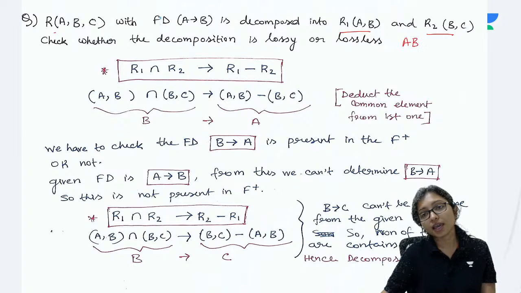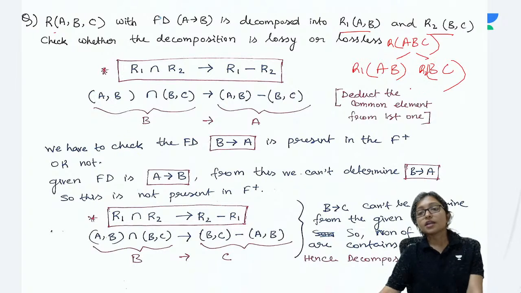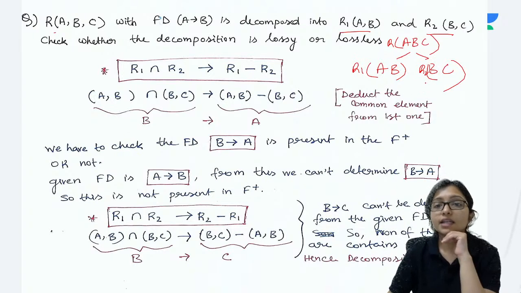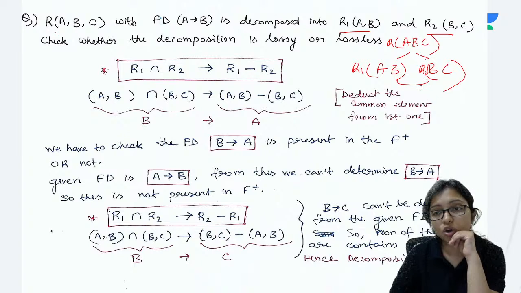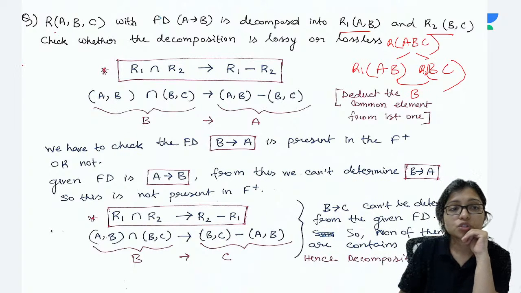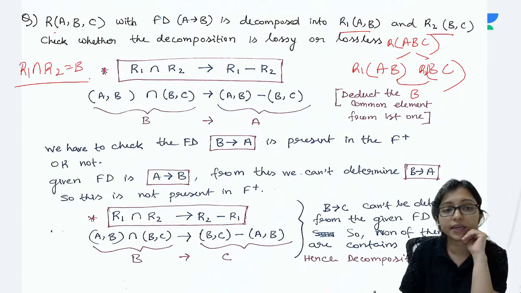It was ABC, divided into AB and BC. This was your R, this is R1 and this is R2. Now R1 intersection R2 means what is common? Common is B.